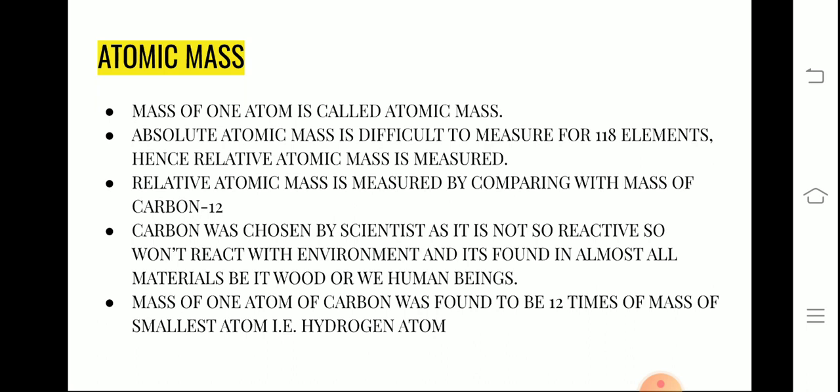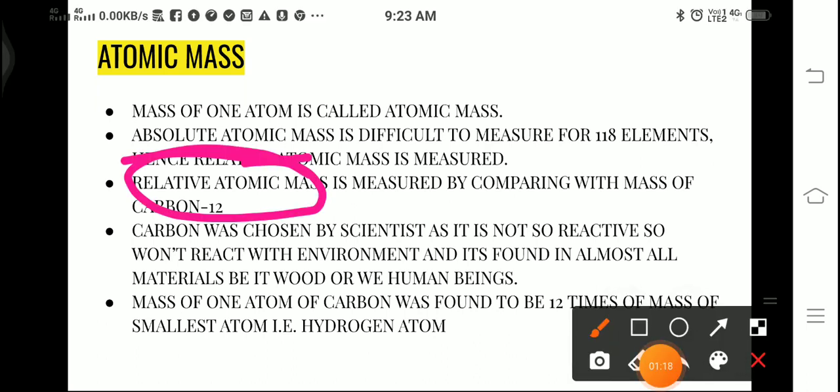If we can see anything, we can easily measure it. So relative atomic mass is measured by comparing it with the carbon atom.